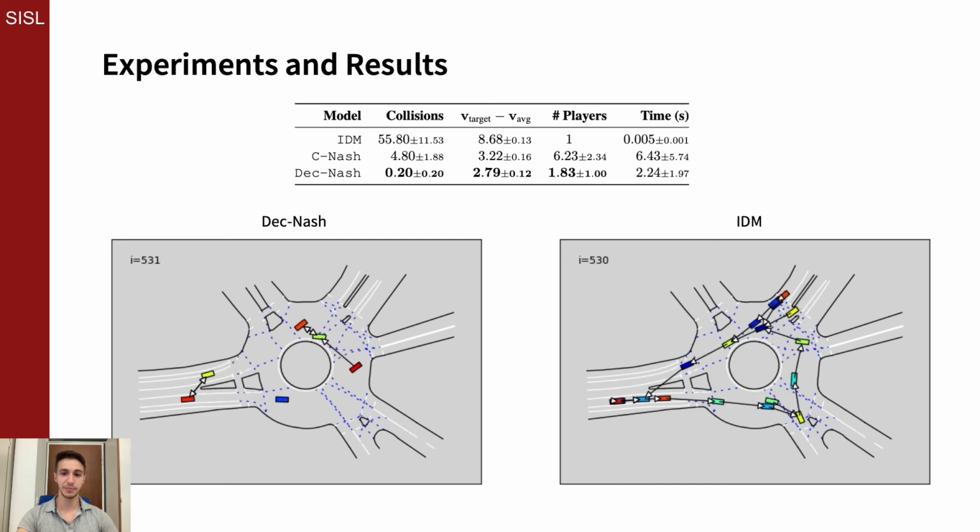Here, you can see a simulation with our approach on the left compared to the IDM adaptation on the right. In general, we find our approach to generate collision-free, human-like merging behavior. You can see instances of vehicles slowing down or speeding up to safely merge into traffic or to maintain safe distances. Our method also outperforms a fully centralized game-theoretic approach, where the number of agents can limit the solver's ability to generate safe plans.